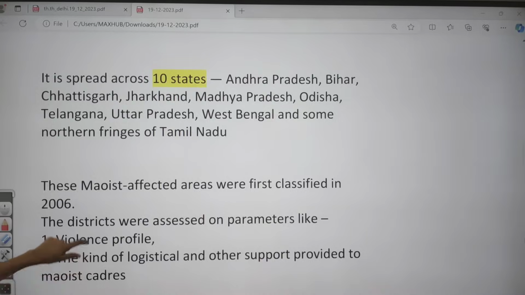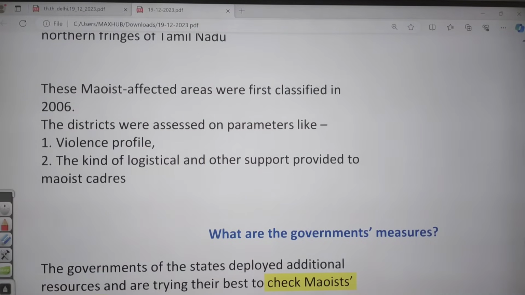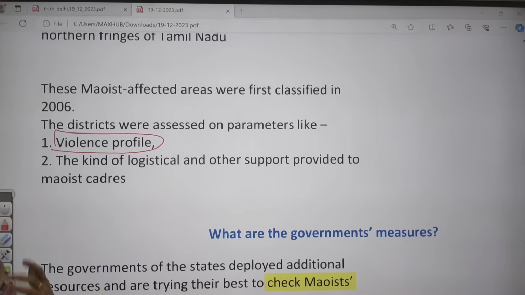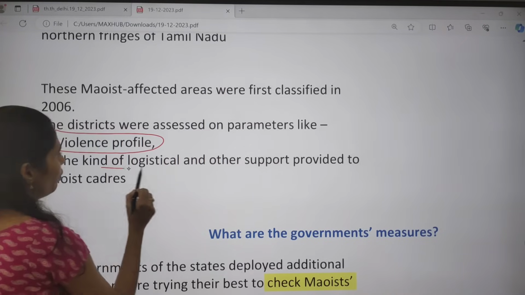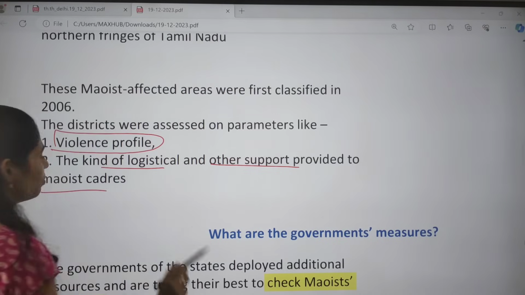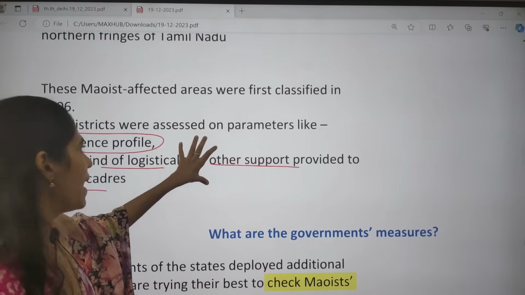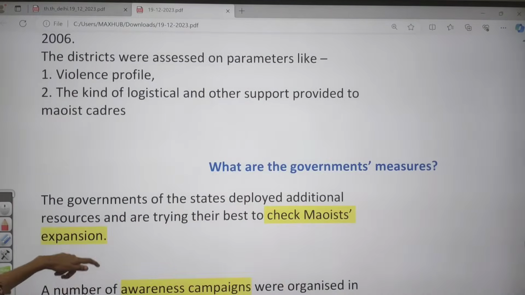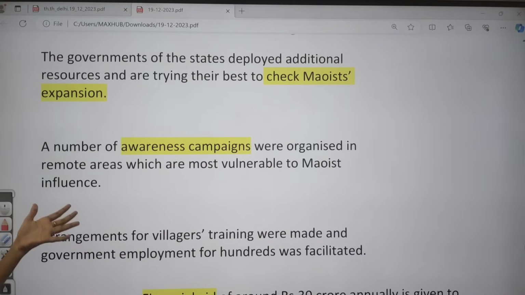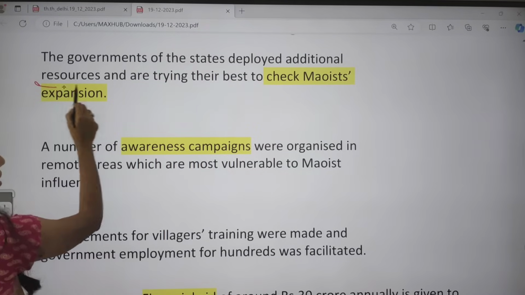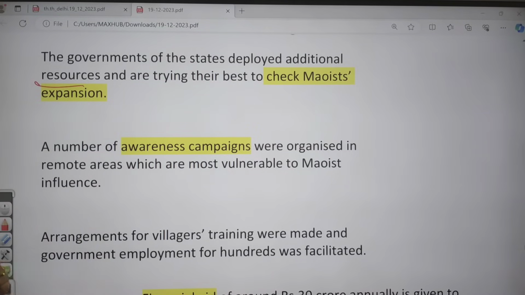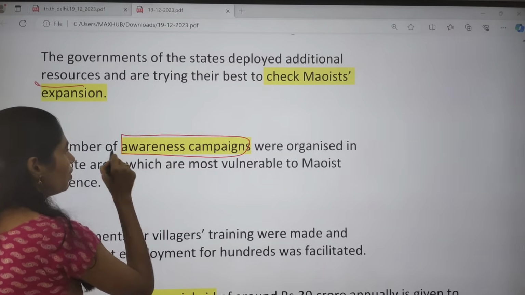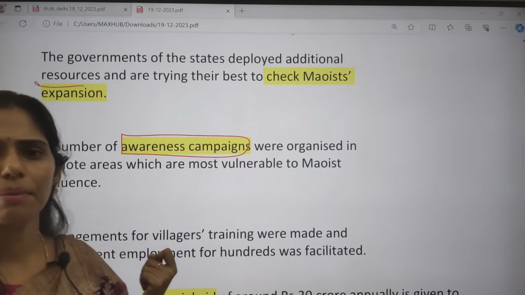These Maoist affected areas were classified in 2006 based on parameters like how violence is happening, the number of attacks, and the kind of logistical and other support provided to the Maoist cadres. Based on these two parameters, the areas are classified. And what are the measures taken by the government? First, the governments of these states deploy additional resources and try to check Maoist attacks and the expansion of Maoism.